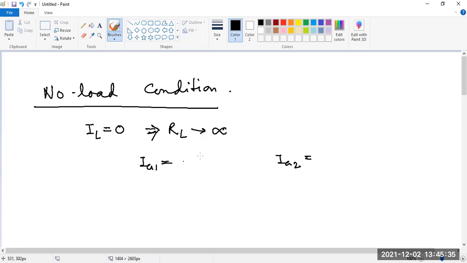The IA1 will be 0. No, you just check. You see, it is very simple.